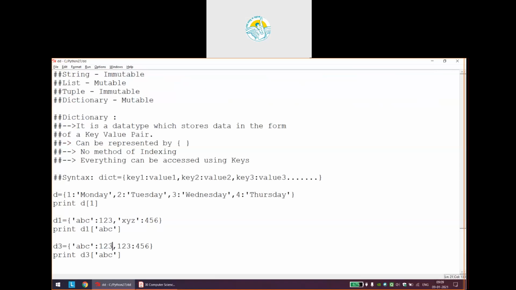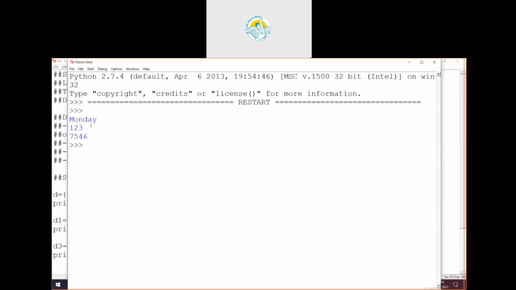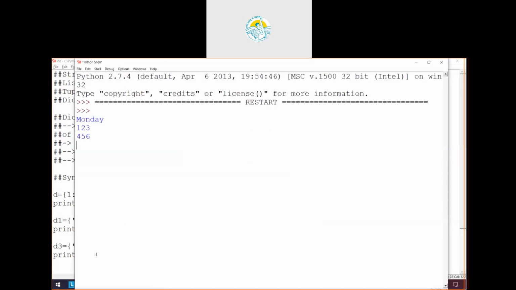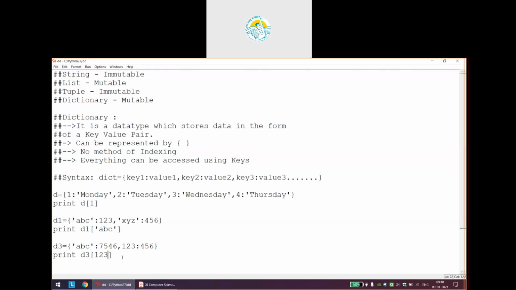Let us change this. As you can see, it is printing the value of abc, that is 7 5 or whatever it is. And what is the second key? The second key is itself 1 2 3. So a dictionary will not have any issue if one of its keys is a character and another key is a number. It makes no difference, and that is the best thing about a dictionary.